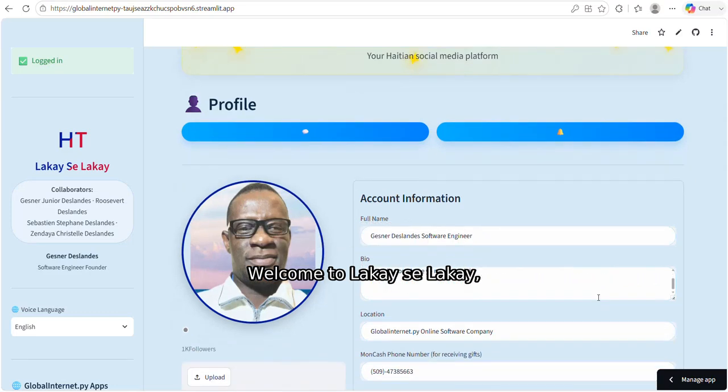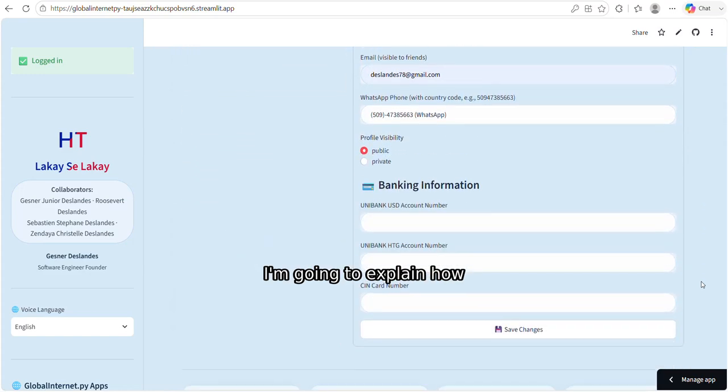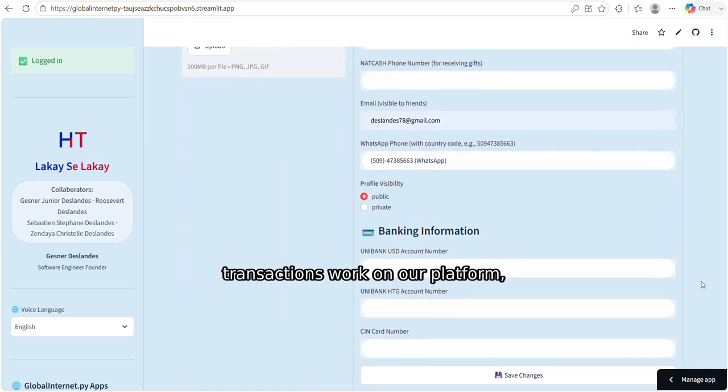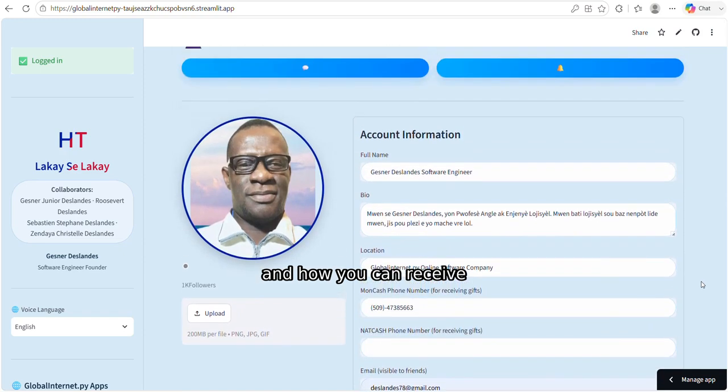Welcome to Lakay, the new social network designed by and for Haitians. Today, I'm going to explain how transactions work on our platform and how you can receive real-time gifts with real money.